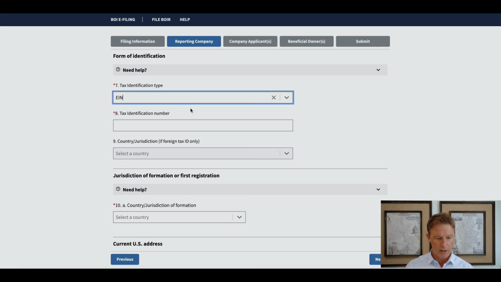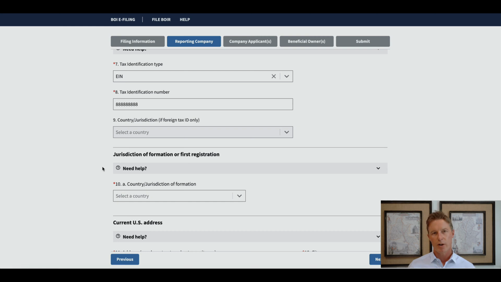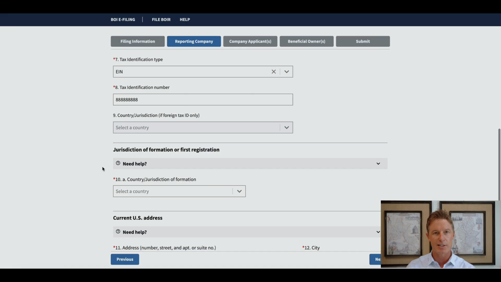I'm going to go ahead and select EIN. Tax identification number. I'm going to put in a fictitious tax ID for my fictitious business. I, of course, don't recommend you put anything fictitious or wrong or incorrect in this BOIR because you're going to have to sign this under the penalty of perjury. This is, of course, just a demo. I'm not going to submit anything.